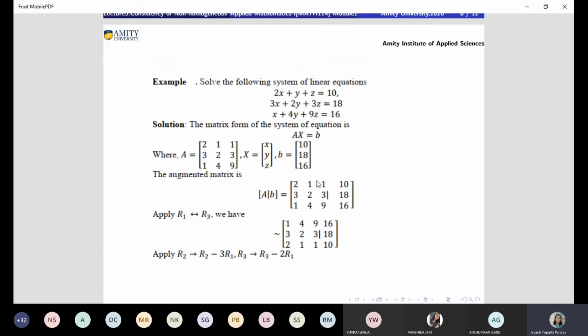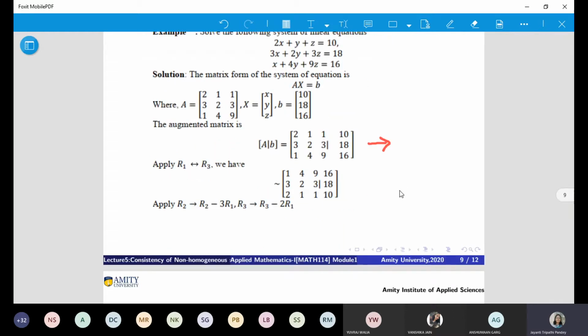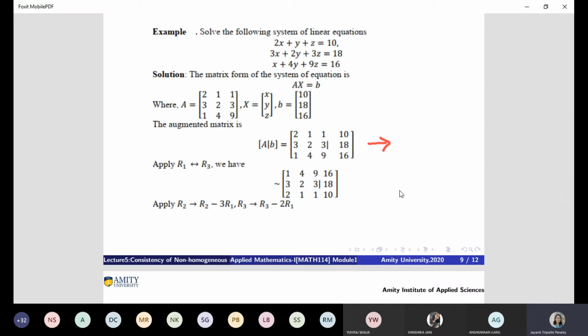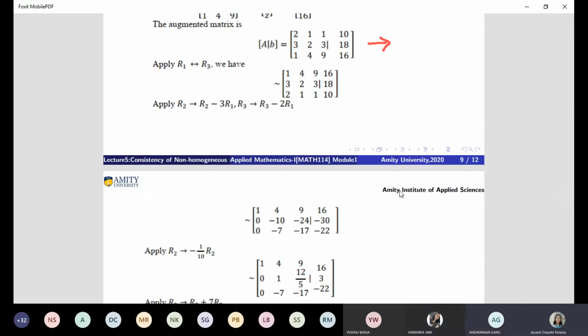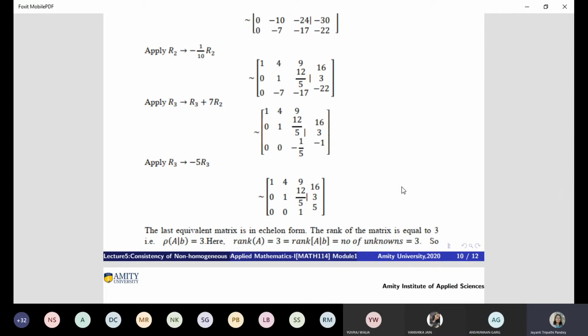You have this equation, you have made this augmented matrix. You tried to convert it into echelon form. I'm not focusing on how you converted it to echelon form. I'm assuming that you know how to do it, right? Okay, so now it is converted, and this is the echelon form of the augmented matrix.